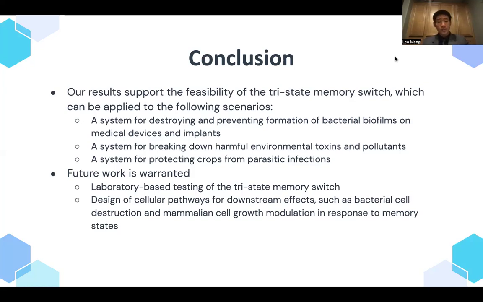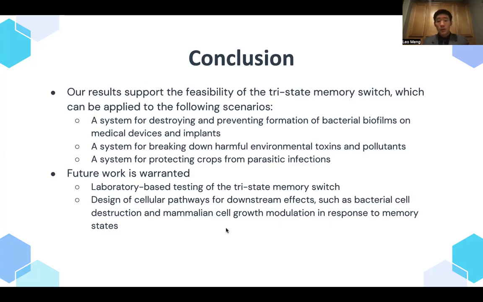The driving force of this project was destroying and preventing formation of bacterial biofilms in medical devices, but especially seeing how some of the concentrations required are quite high, it could work even better in environmental and non-physiological situations, such as breaking down environmental toxins or developing biofilms to protect crops from parasitic infections.